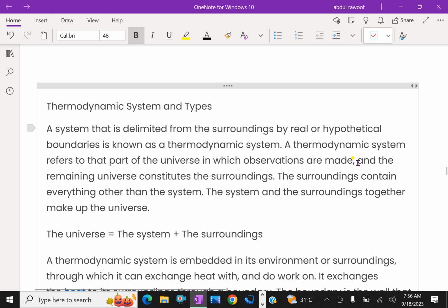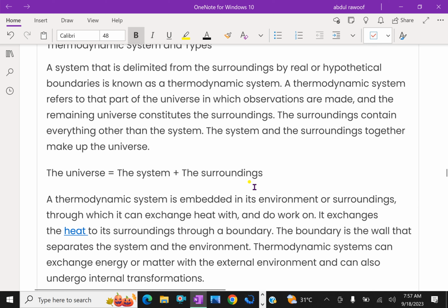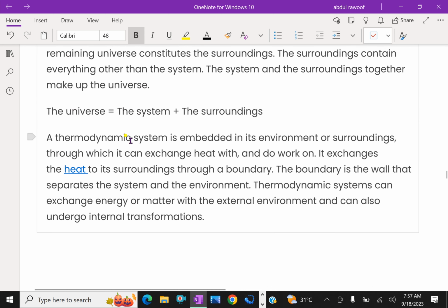A thermodynamic system refers to that part of the universe in which observations are made, and the remaining universe constitutes the surroundings. The surroundings contain everything other than the system. The system and the surroundings together make up the universe. Suppose we consider all the universe, that is, the universe is equal to the system plus surroundings.